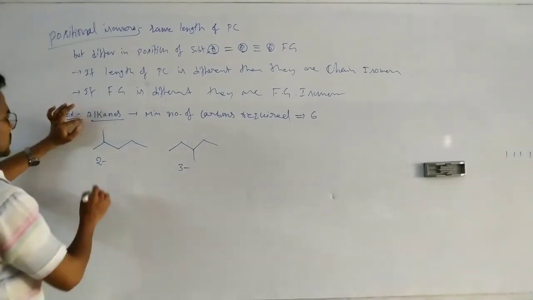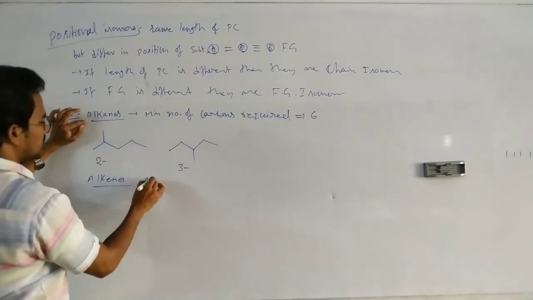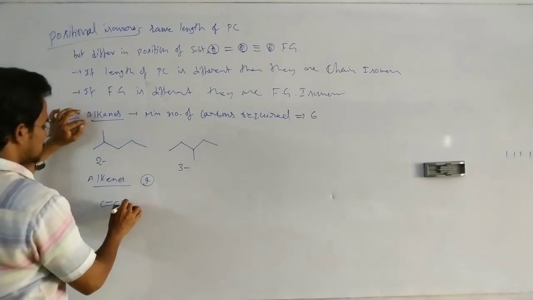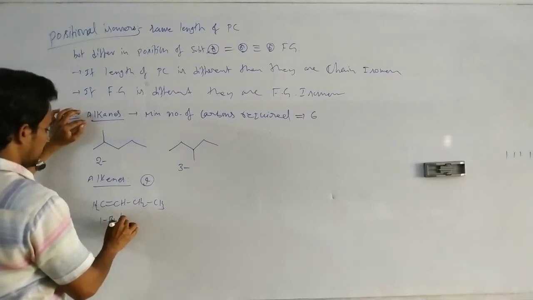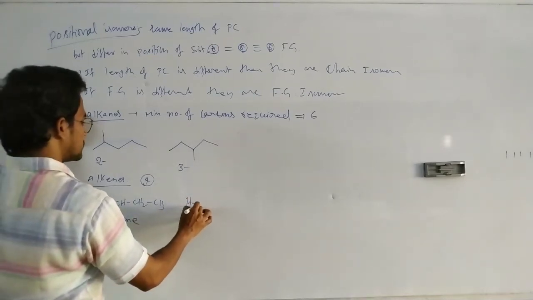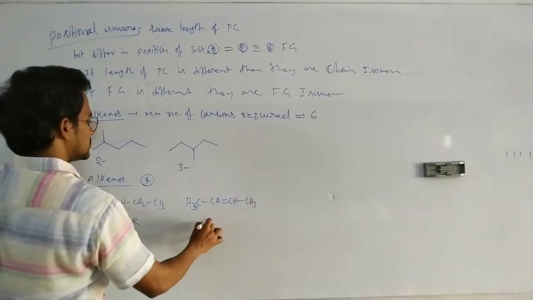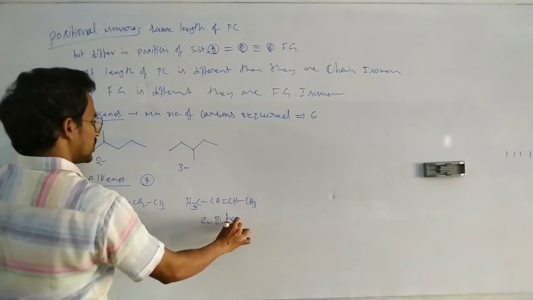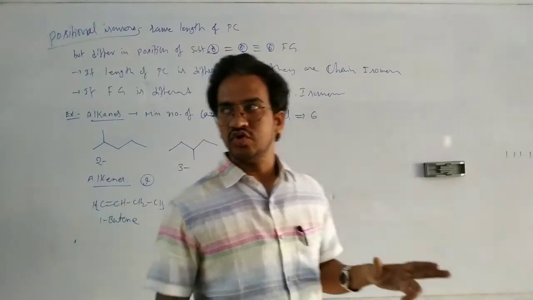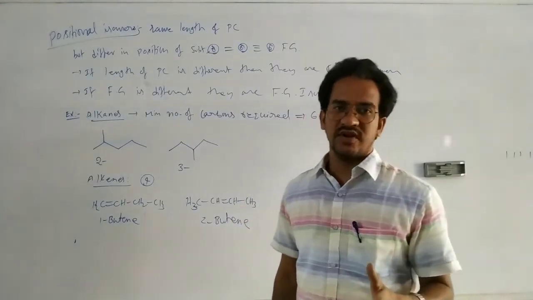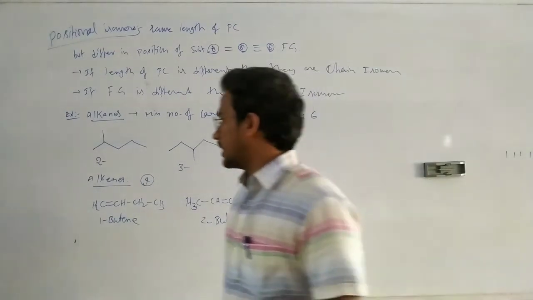In alkanes. Next, for alkenes, the minimum number of carbons required is 4, because CH2 double bond CH, CH2, CH3 is 1 butene. For suppose CH3, CH double bond CH, CH3, this is 2 butene. 1 butene and 2 butene. Here the position is different with respect to the double bond. So the minimum number of carbons is 4 in alkenes.